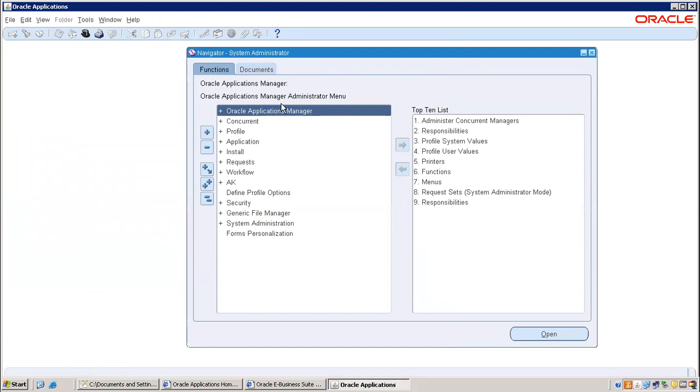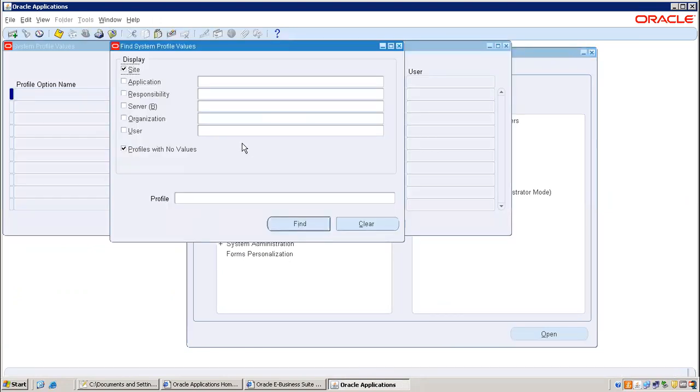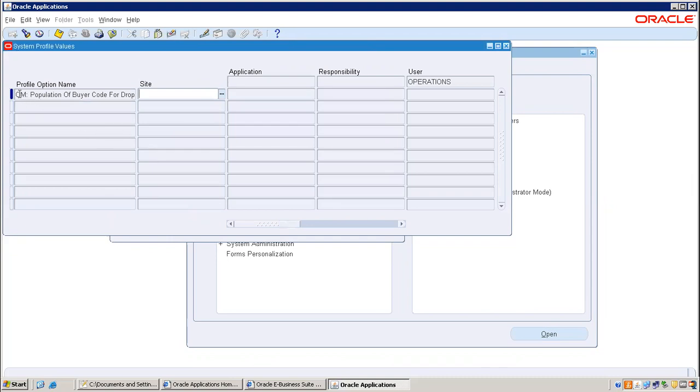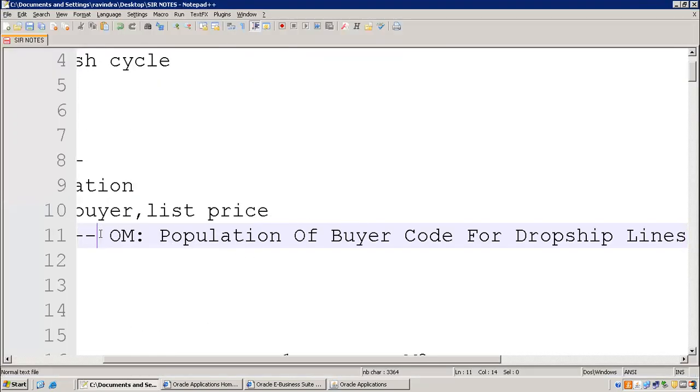We went there multiple times. There is an option here, that is Profile, System, and then your user, Operations. And your profile name is OM: Population of Buyer Code for Dropship Lines is on. It's a big name. See, read this, you can come to know.